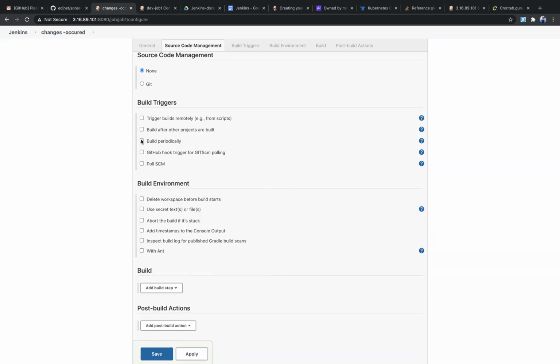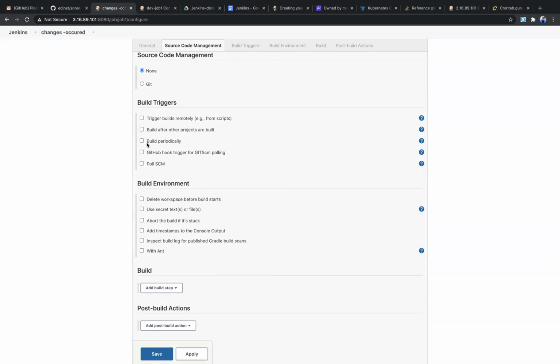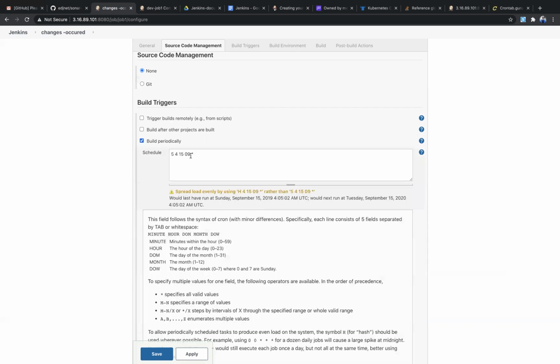But you want to trigger even if there is no change. Suppose I schedule for the next week, but there is no change in these days. In 7 days there is no change, but still it's going to trigger with build periodically. So I'm going to show you, but it will take time. We need to wait. Okay, let me select this one. I will remove this one. I'll give the star. So every minute it's going to trigger even if there is no change.